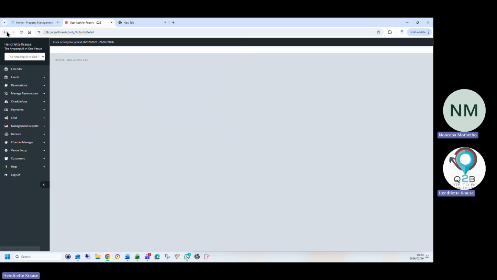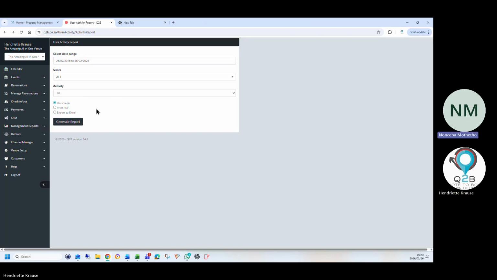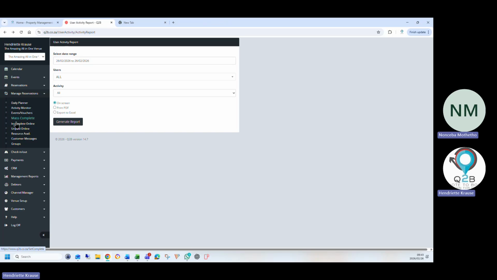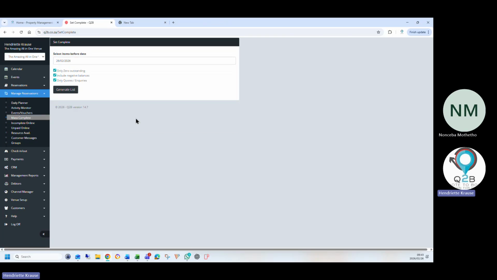And post-event, do I have to go in and change the status of the event manually to say it's complete, or does that automatically happen once the date of the event passes? You can, yeah. What we say is you complete it only when they've paid you in full.